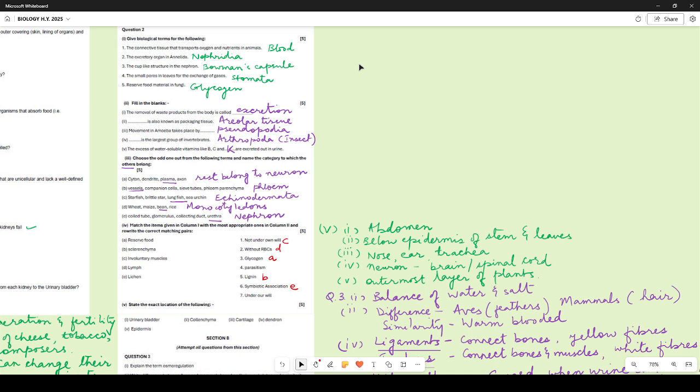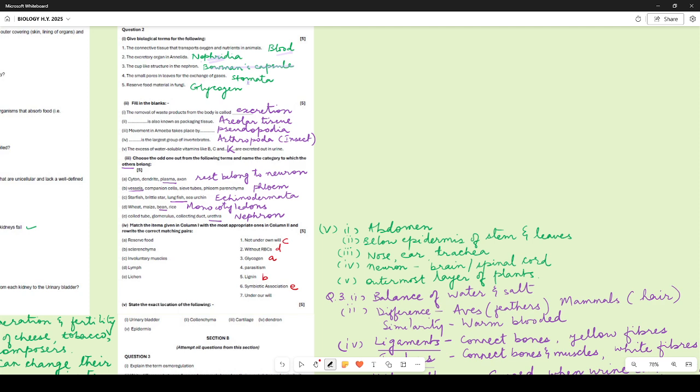The connective tissue that transports oxygen and nutrients in animals: blood. The excretory organs in Annelida: nephridia. The cup-like structure in the nephron, it's not glomerulus. The cup-like structure is the Bowman's capsule. The glomerulus is the bunch of capillaries inside it.